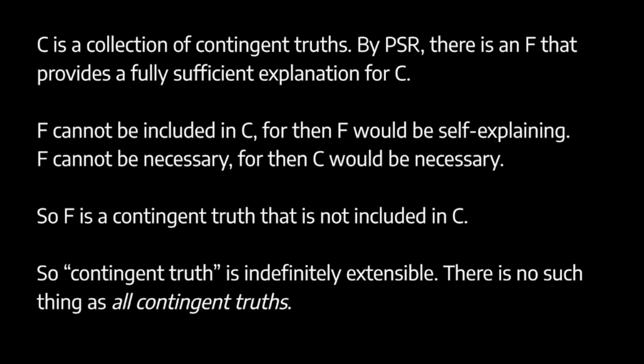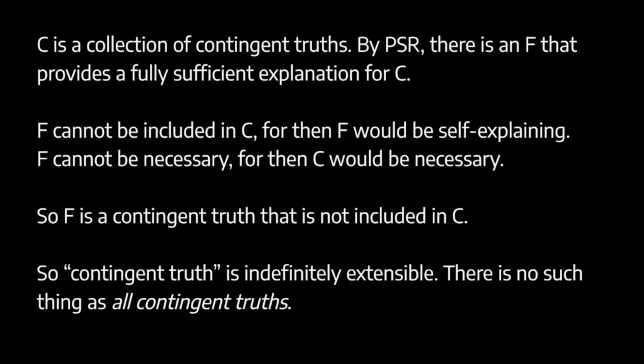We could say C star is the collection of contingent truths that includes both everything in C and F. But now we just run the same argument on C star. So contingent truth is indefinitely extensible. There's no such thing as all contingent truths.